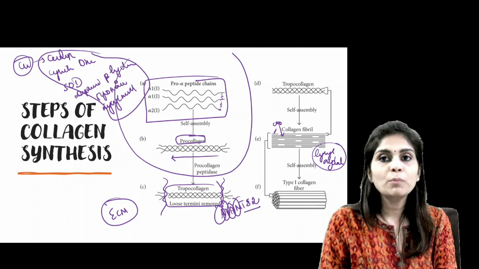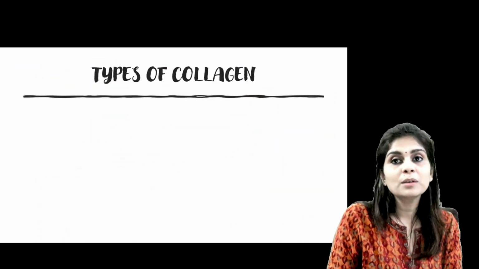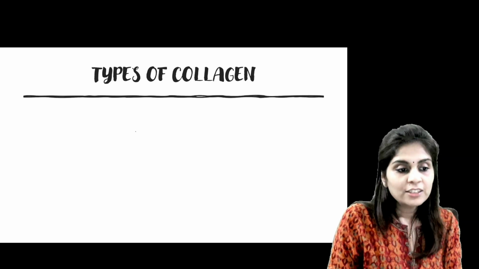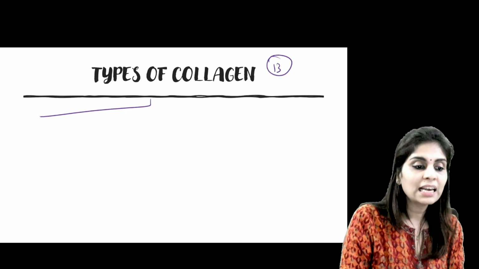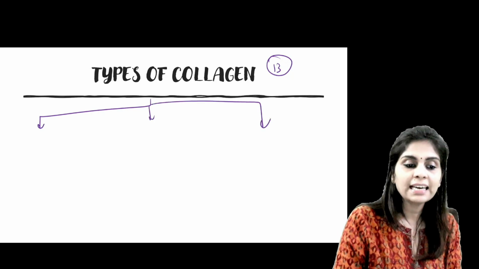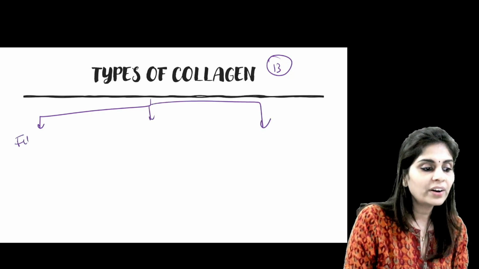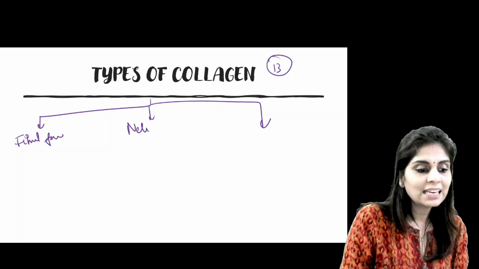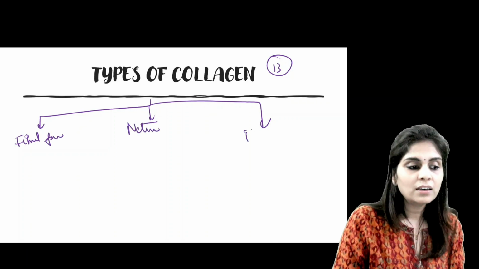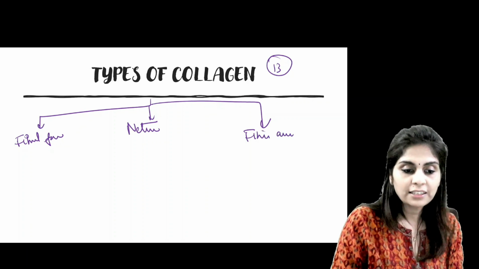Now let's discuss about types of collagen before we discuss about Ehlers-Danlos syndrome. So there are 13 types of collagen, but for your understanding, I'm going to classify collagen into 3 categories. The first one is fibril forming collagen. The second one is network forming collagen. Third one is fibril associated collagen.